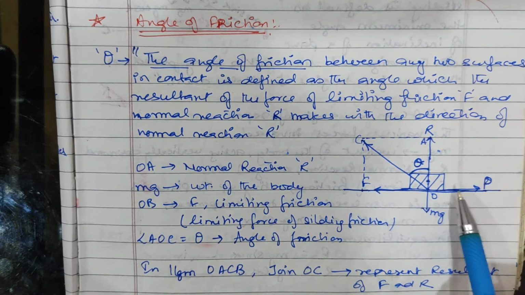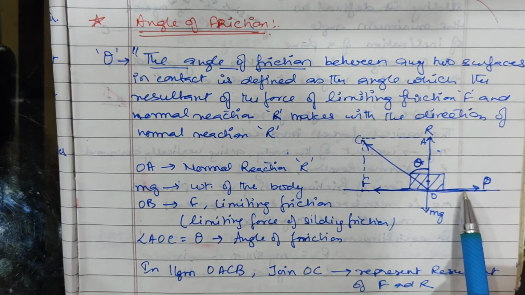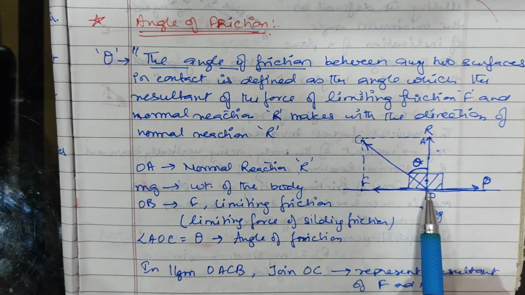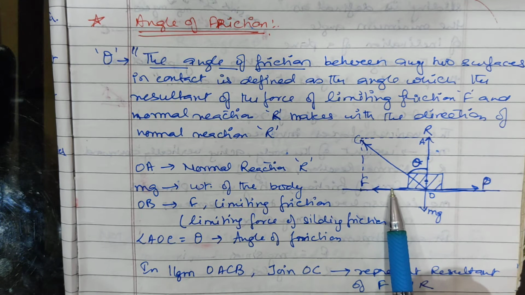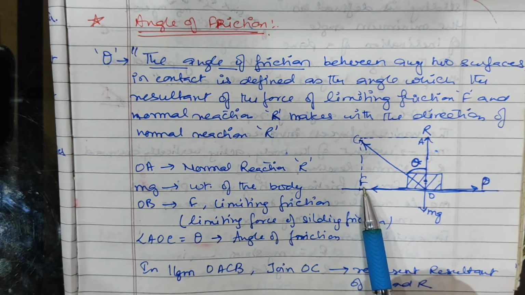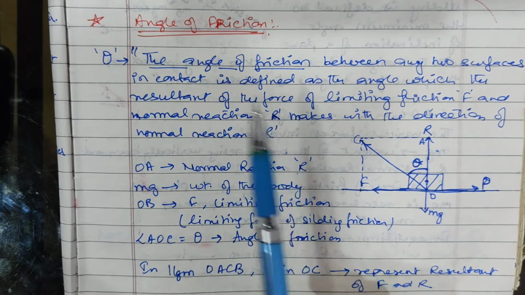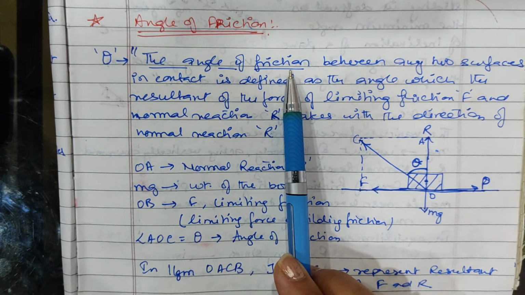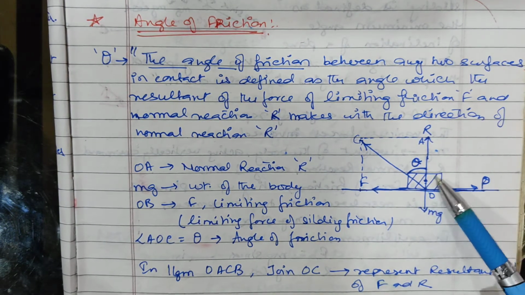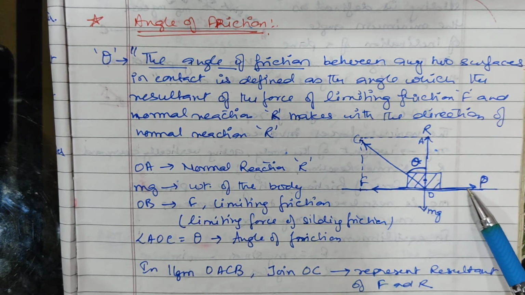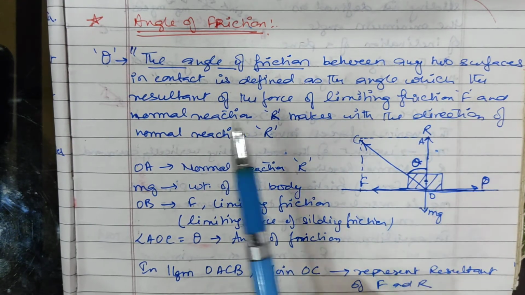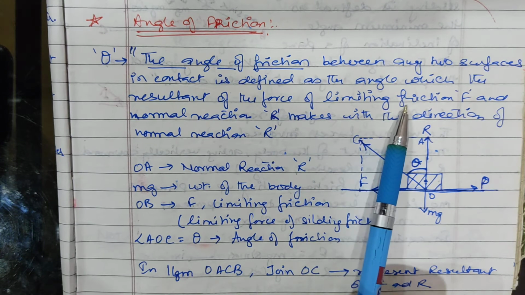Now if the object is moving in this direction, the force of limiting friction is acting in the opposite direction, which is denoted by the letter F. Now according to the definition, the angle of friction between any two surfaces, meaning this sliding surface, is defined as the angle which the resultant of the force of limiting friction